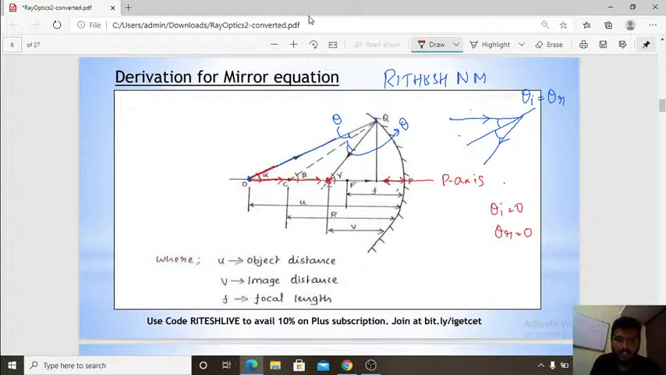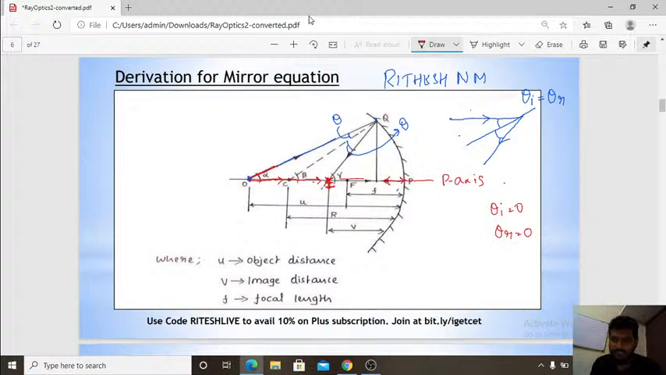The intersection of this ray and this ray, which is passing through the principal axis, is nothing but I. That intersection is called the image of the object. Okay, so the object and image are here. Now the focal length, focus point, all that, I have given the definitions. You can go through the previous sessions and all.